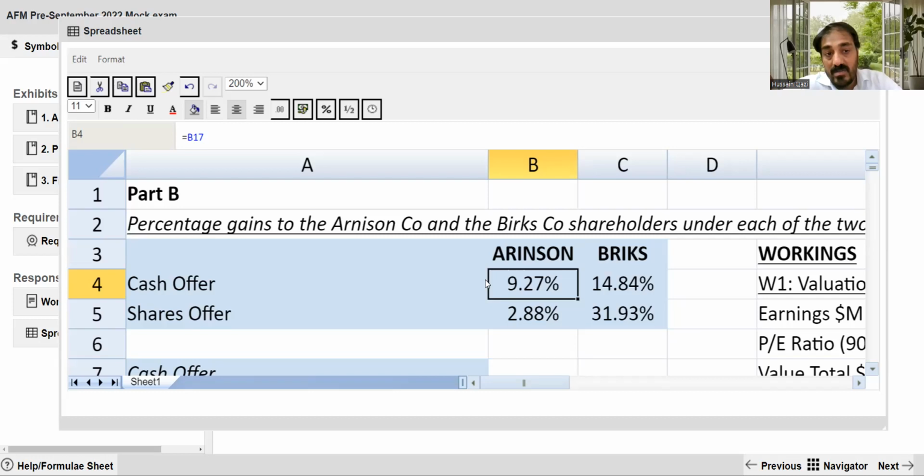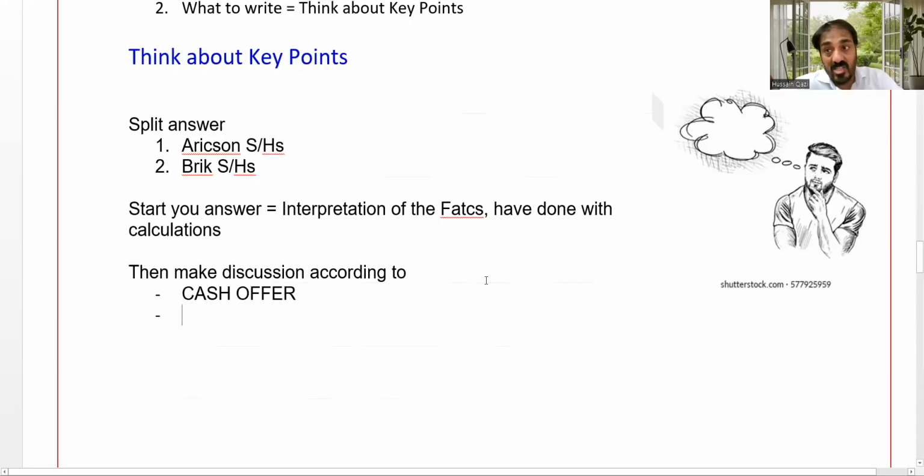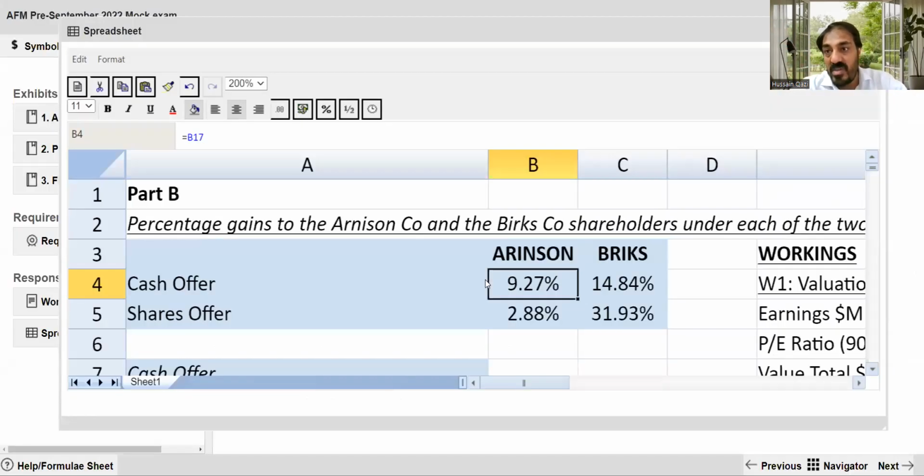But for the cash offer, we immediately require the cash. Maybe we move towards borrowing, so we need to consider the financial risk. So that is one plus point and one negative, the challenge that can be faced by the shareholders and is a considerable point for them. Same for shares, one plus point: although there is no immediate need for cash, the return is lower here. Negative point or challenge: dilution in the shareholdings.